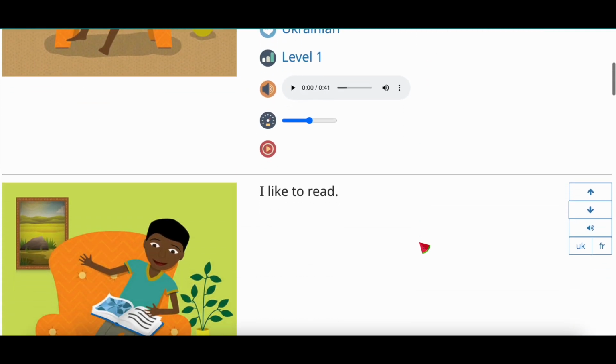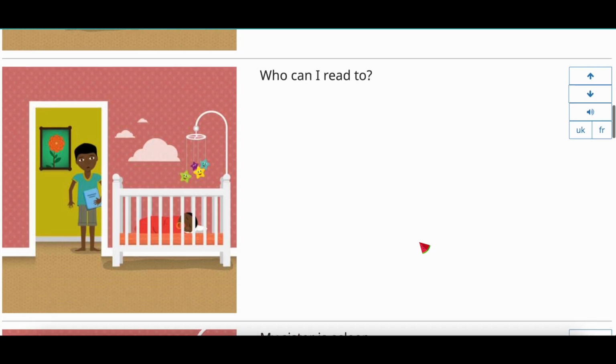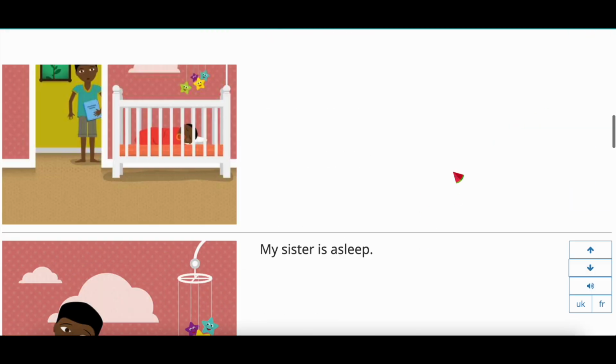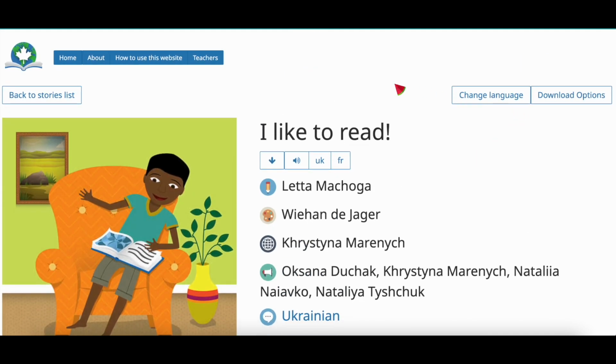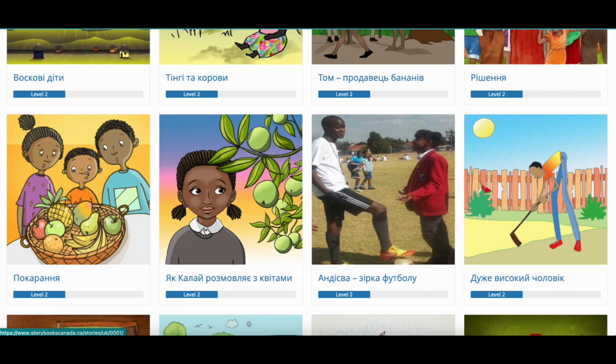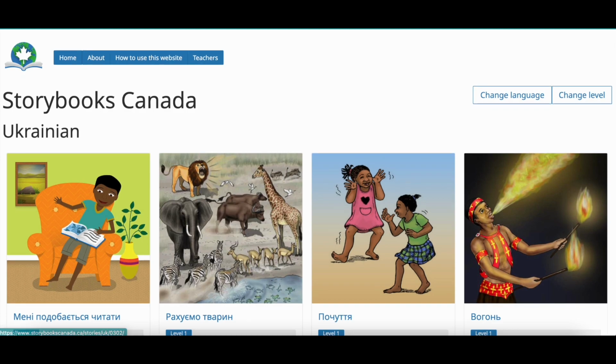Scroll down and you'll get every image and page of the book. You can also click on the arrow here to go to the next page. To return, you can hit back to Stories list and go through all the other stories that are available. That's it.